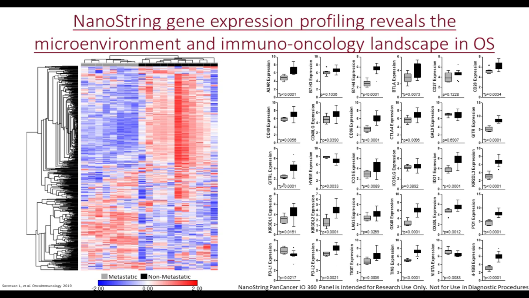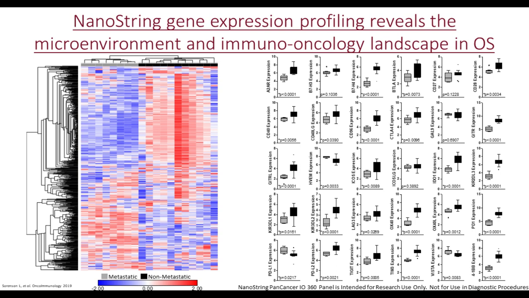So now I'll present the results from this NanoString profiling. The first thing that we wanted to do was to get an overall view of what the profiles look like between metastatic and non-metastatic osteosarcomas.